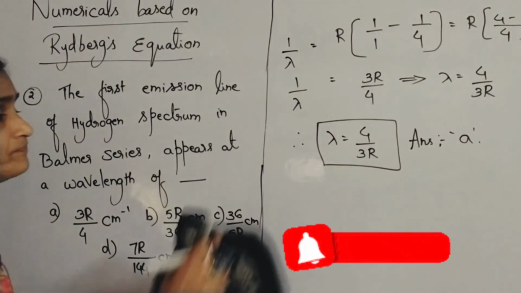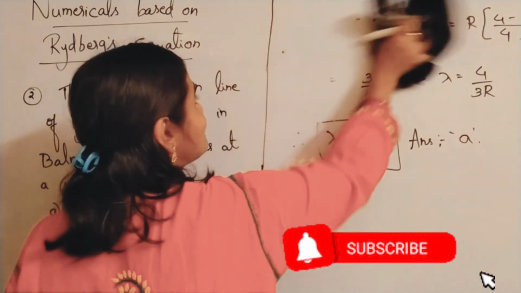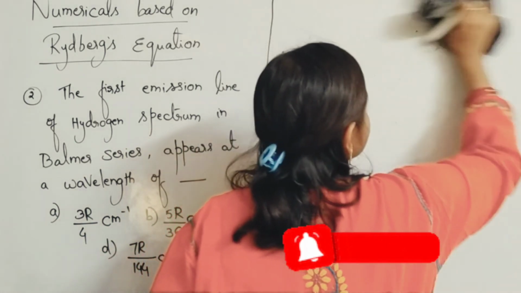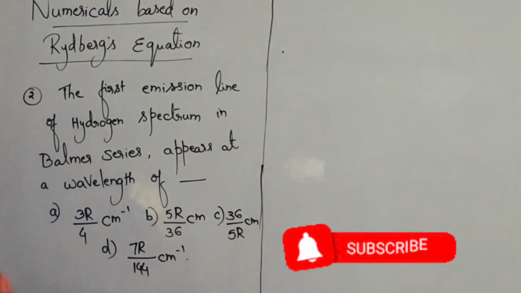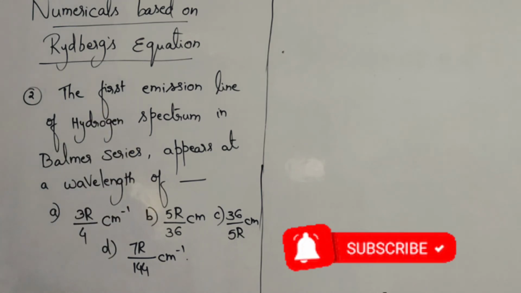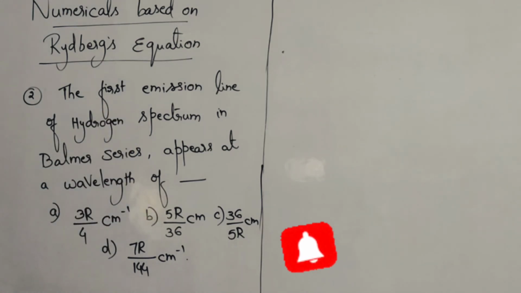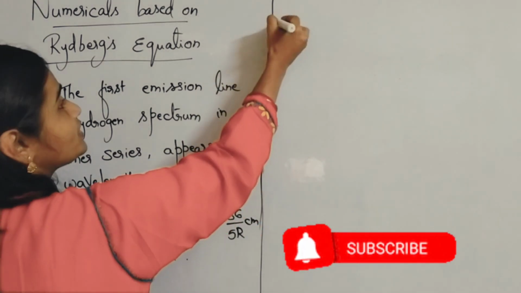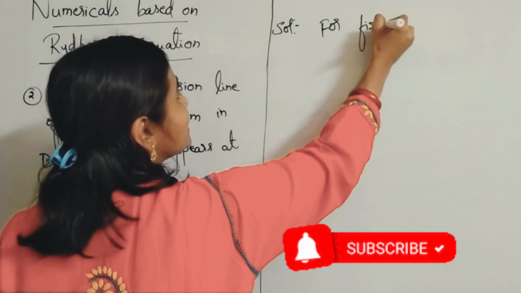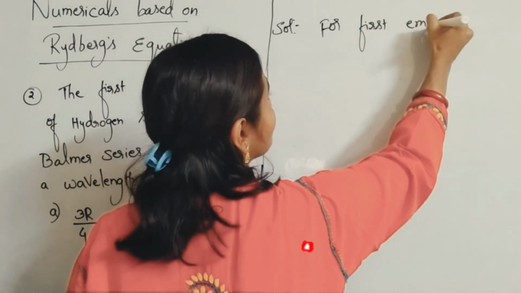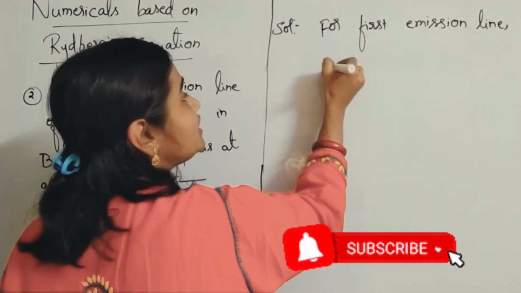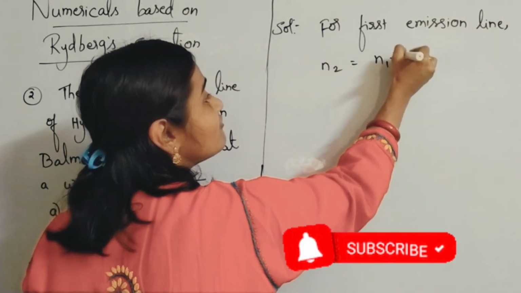So let us check. Remember, he is asking about the Balmer series, and the first emission line. Again, same as the previous problem. For the first emission line, what you have to remember is that N2 is always equal to N1 plus 1.